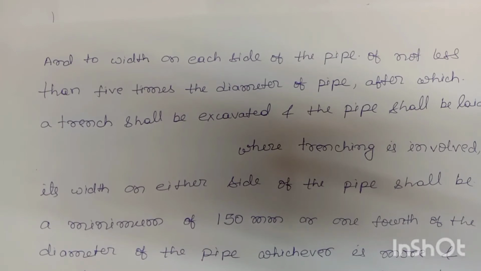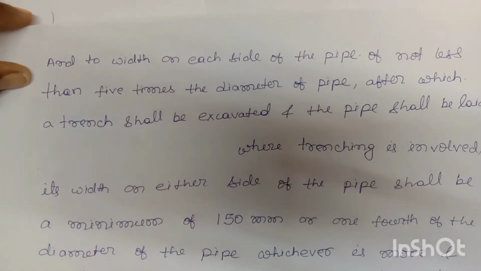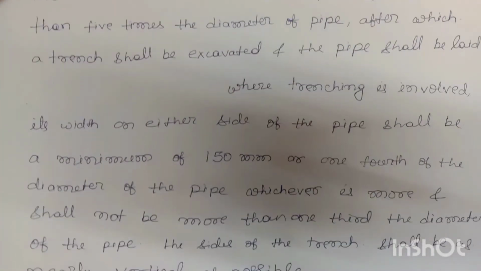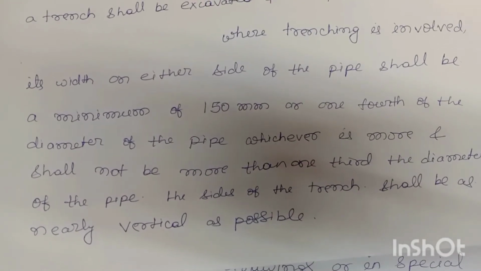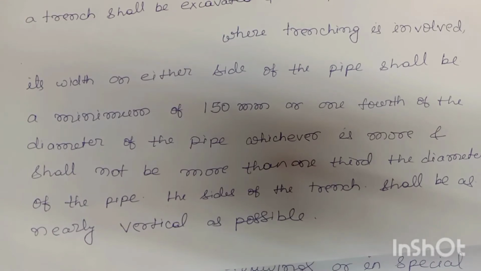Where trenching is involved, its width on either side of the pipe shall be a minimum of 150 mm or 1/4 of the diameter of the pipe, whichever is more, and shall not be more than 1/3 of the diameter of the pipe.